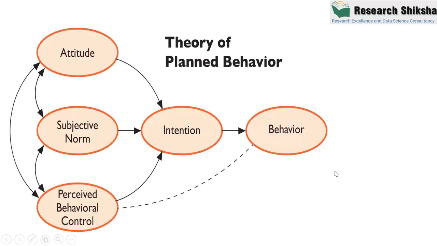After that, I'm discussing some of the theories, because these are the most popular theories I have seen in the last few years among researchers. This is the theory of planned behavior, known as the TPB theory. Why is this theory important in marketing? Because in marketing, you have to study the behavior of the consumer, and this is one of the best theories which explains the purchase behavior of consumers.